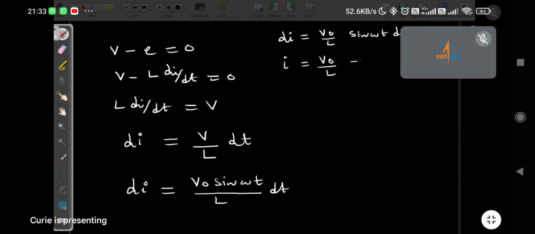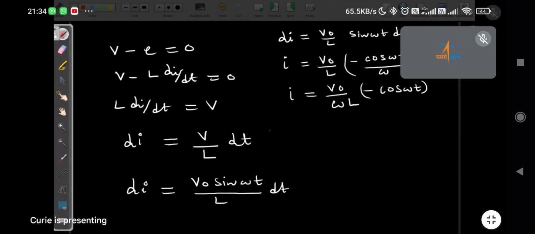That is minus cos omega t upon omega. So this is our integration of sine omega t. Now we got the equation for I. I equal to V naught upon omega L, and we are left with cos omega t.